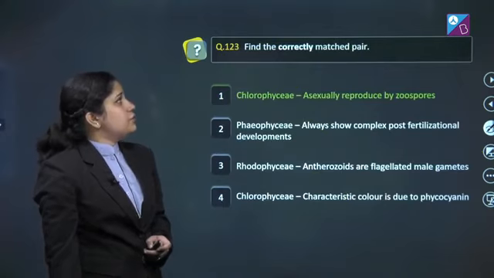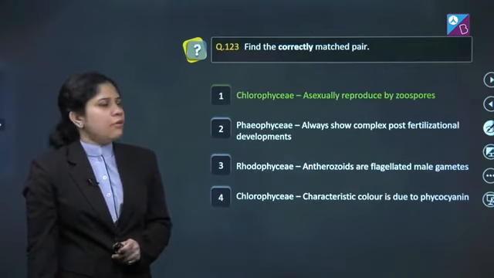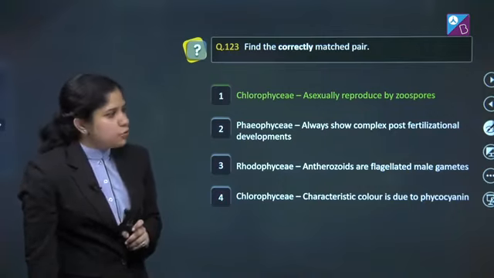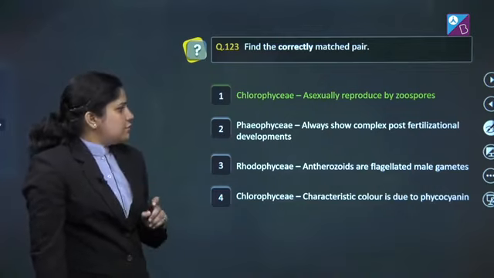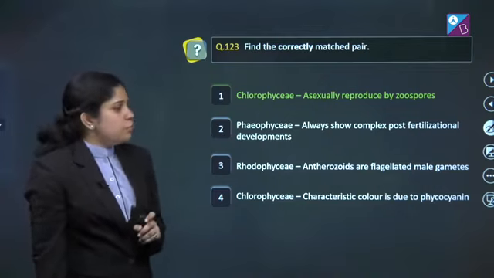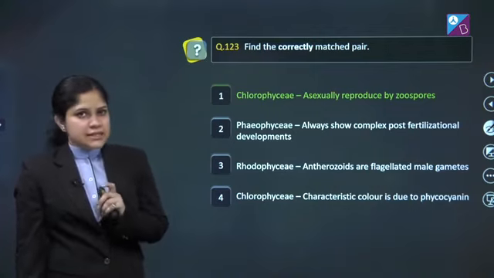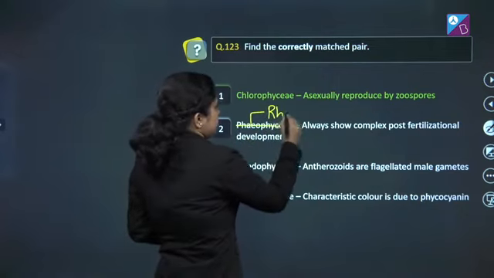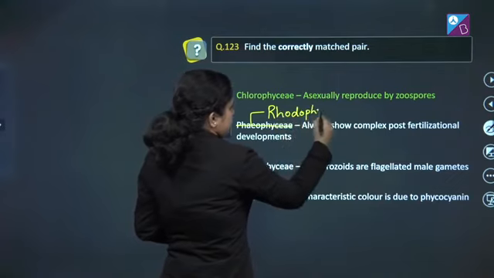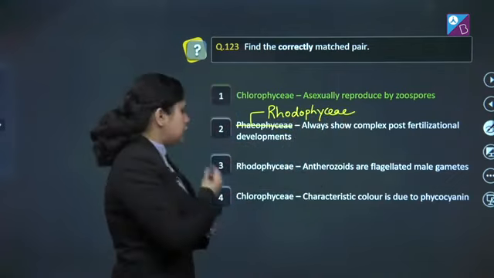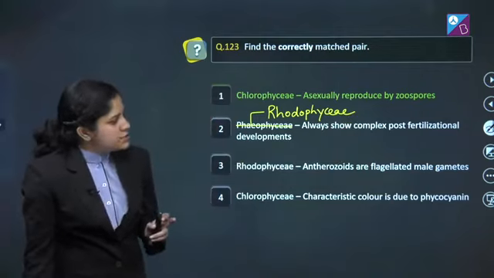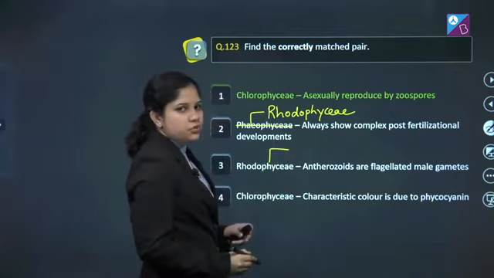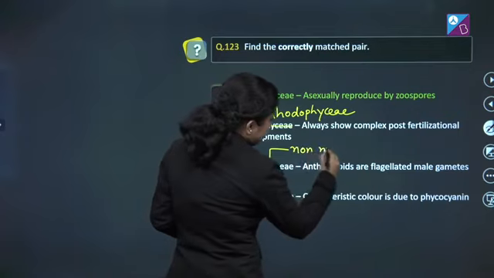Question number 123. Find the correctly matched pair. First, Chlorophyceae. Asexually reproduce by zoospores. Absolutely correct. Second, Phaeophyceae always show complex post-fertilizational developments. This is incorrect because it is a peculiar feature of Rhodophyceae. Third, Rhodophyceae entherozoids are flagellated male gametes. This is also incorrect because Rhodophyceae produces non-motile gametes.